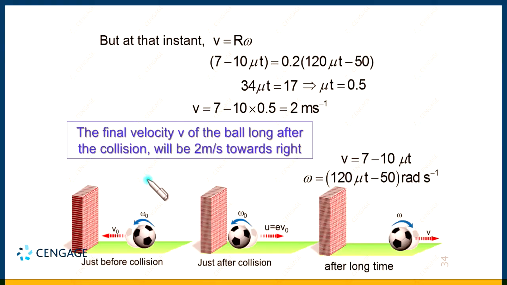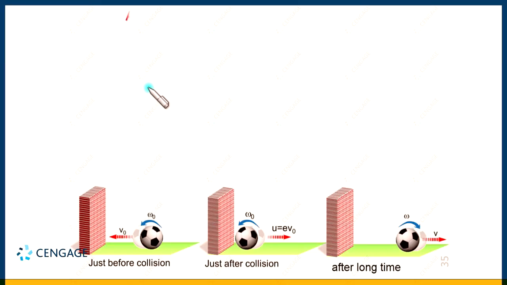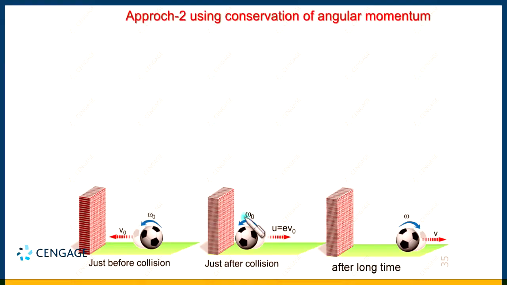We can solve this problem by using the conservation of angular momentum also. So let us discuss this situation by using conservation of angular momentum, right? So let us discuss approach number 2. We can apply conservation of angular momentum just after collision and after a long time. The question arises why? Because we know just after collision any impulse between the wall and ball will disappear. That means there is no impulse during the time just after collision and at the time when rolling starts.